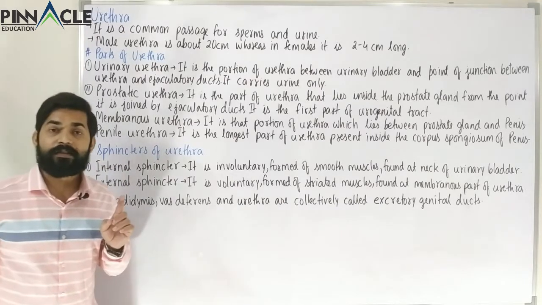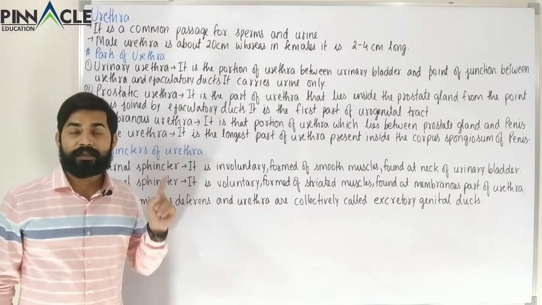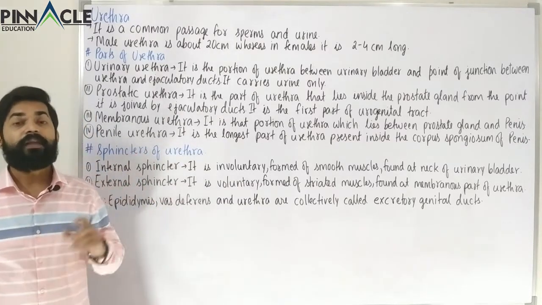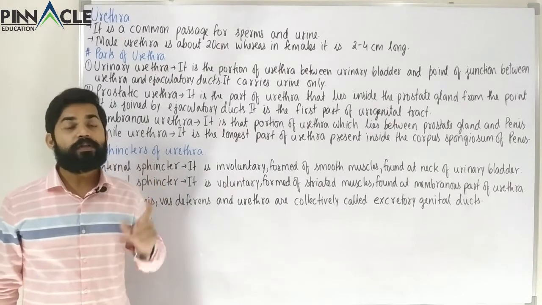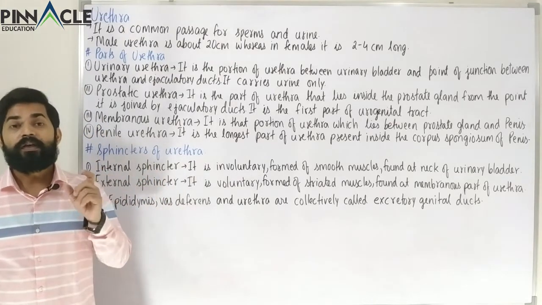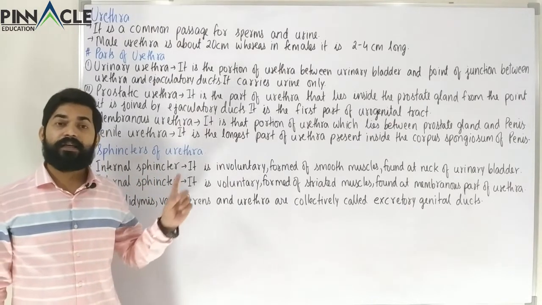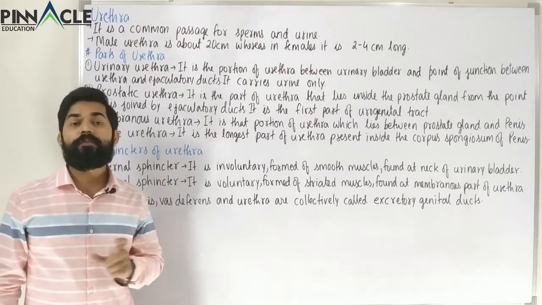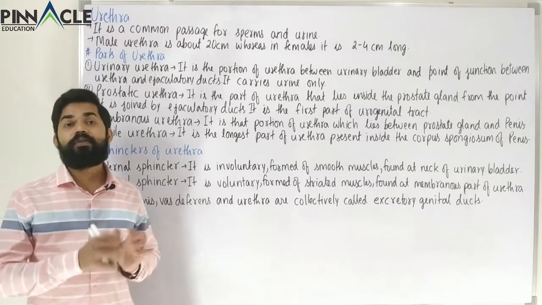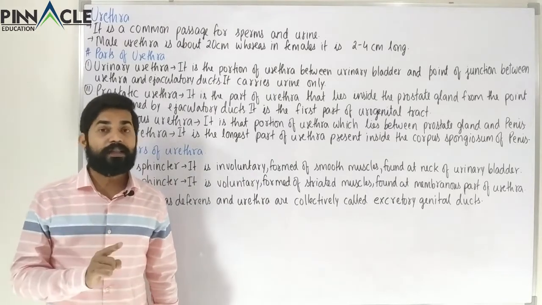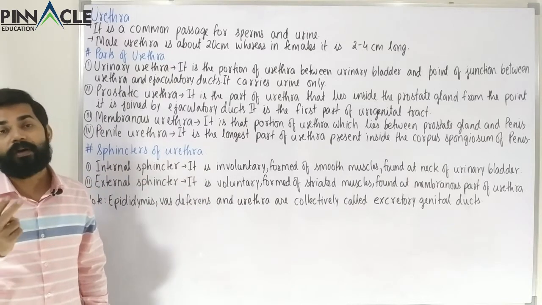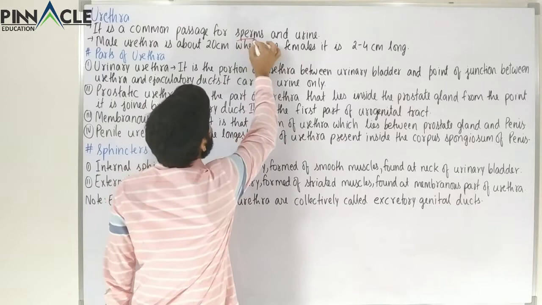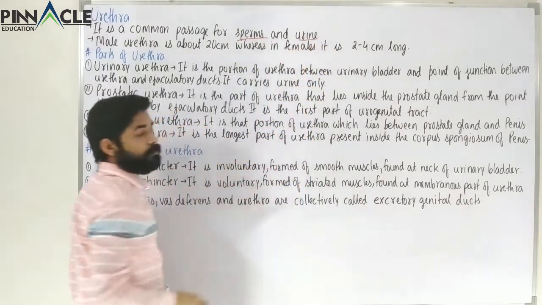First of all, the urethra is a part of the excretory system, that is the kidney, bladder, and that system. So the urethra is also responsible for passage of urine, but we are studying it here in the reproductive system because it is also responsible for passage of sperm. So it has a dual function, passage of urine as well as passage of sperm or semen. It is a common passage for sperms and urine.